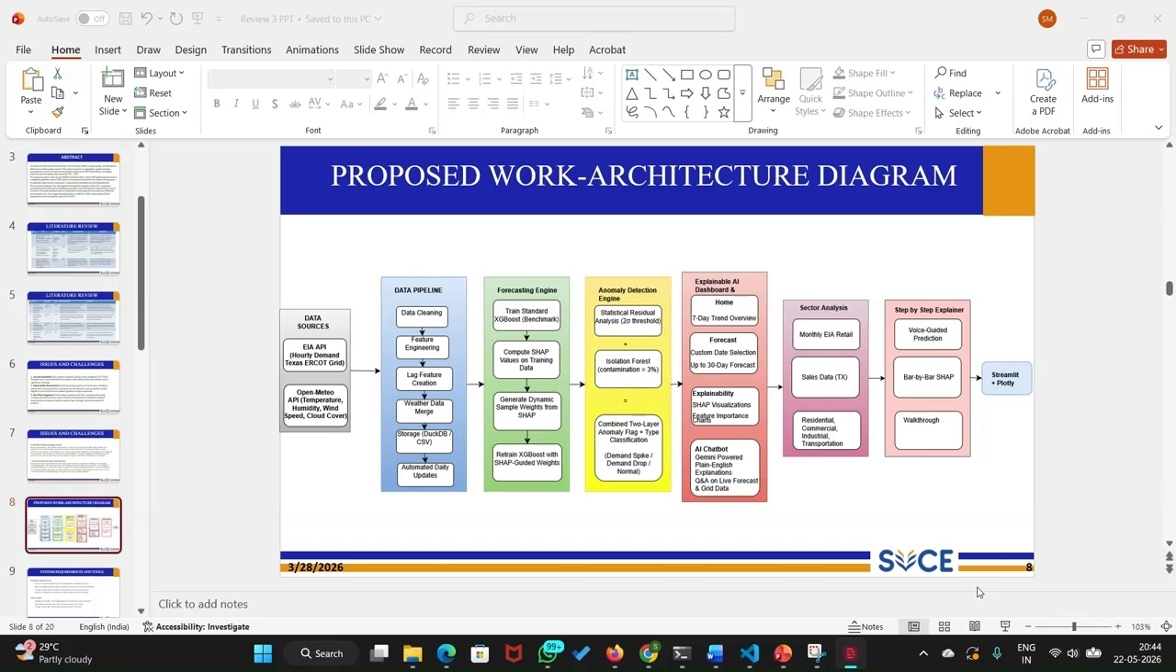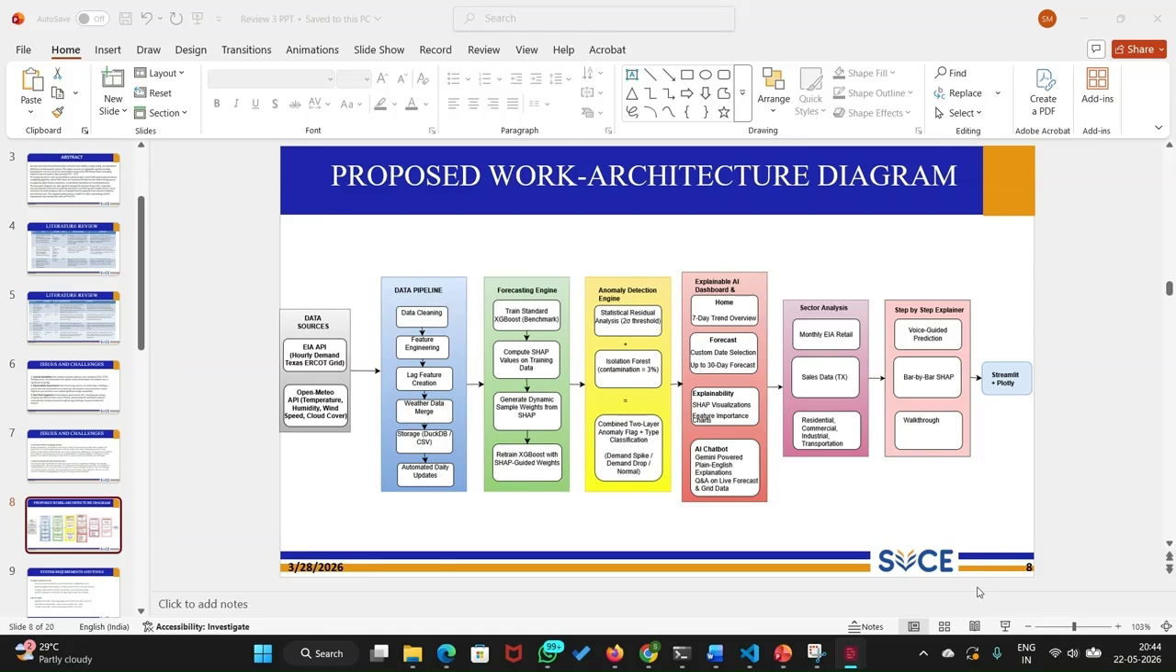And then the fifth stage is the explainable AI dashboard. So basically, it is designed to make the forecast system more transparent and user-friendly. On the home page, the user can view a 7-day trend overview. In the forecast section, the user can select custom dates or generate the forecast up to 30 days. The explainability section displays SHAP visualizations and feature importance charts, helping the user understand why the model made a specific prediction. We also integrated a Gemini-powered AI chatbot that provides plain English explanations and answers questions related to the live forecast or the grid data.